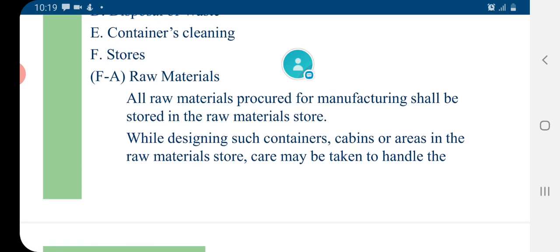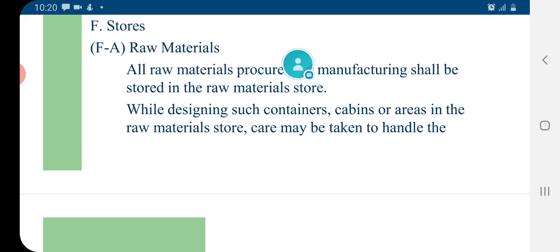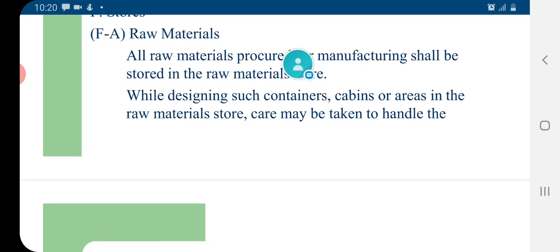Stores. There are various kinds of stores in a herbal drug industry. There are stores for raw materials, there are stores for packing materials, there are stores for finished good products which are ready to be dispensed to the market. So, if we talk about the raw material stores, all the raw materials procured for manufacturing shall be stored in the raw material stores. While designing such containers, cabins, or areas in the raw material store, care must be taken to handle the